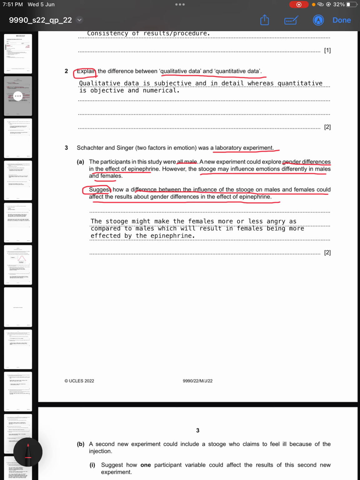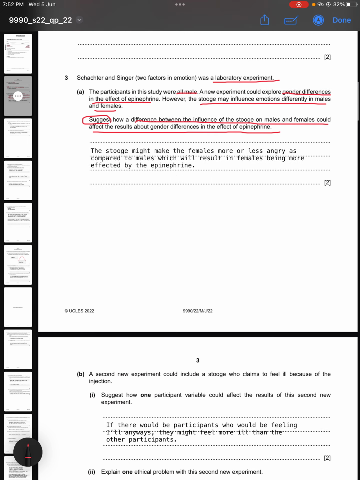So for this, the stooge might impact the genders. Why? Because the stooge might make the females more or less angry as compared to males, which will result in the females looking like they're more affected by epinephrine, but in actual they might be just affected by the male stooge and not the epinephrine. So that is how it can affect the results.